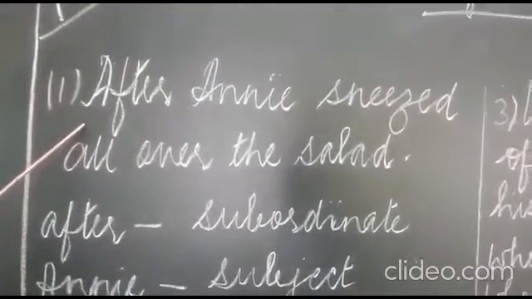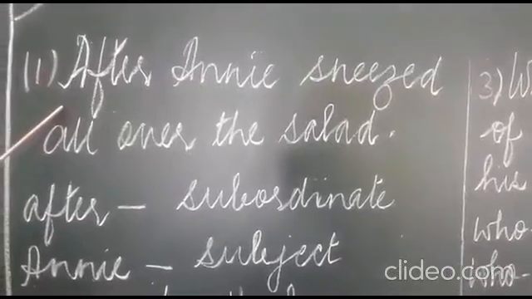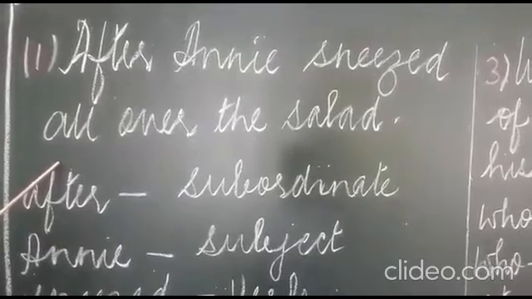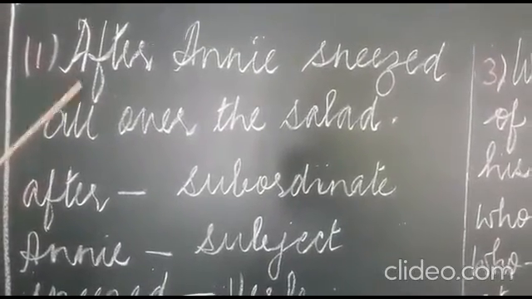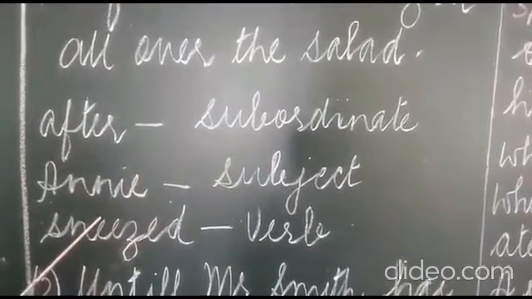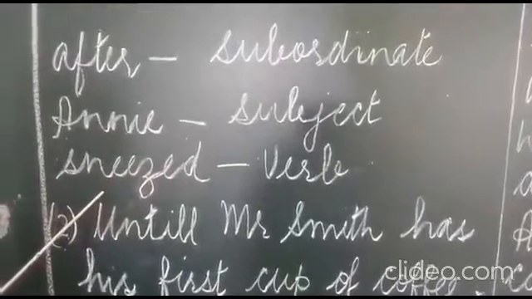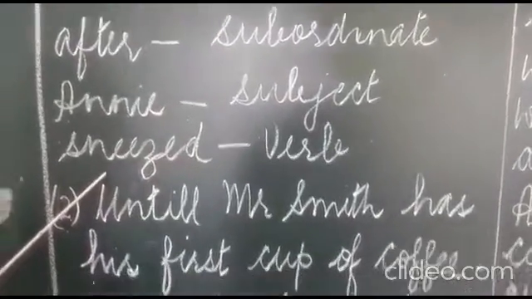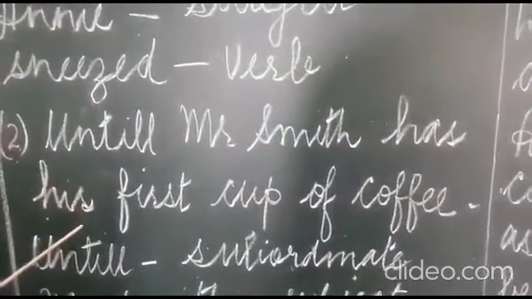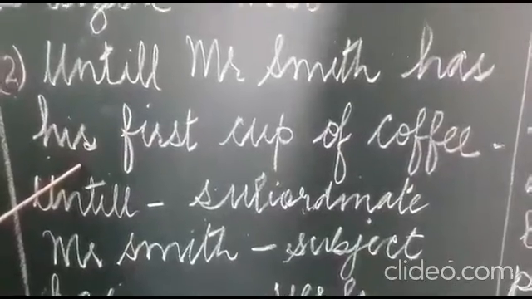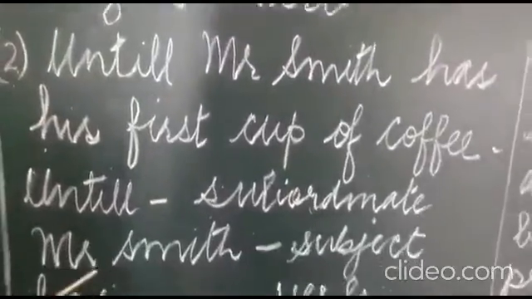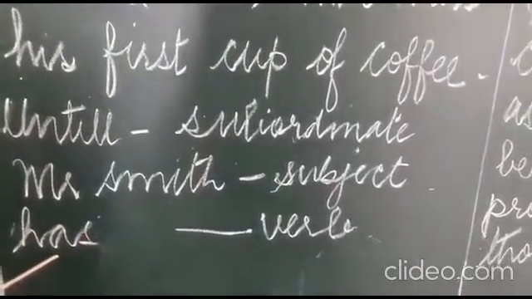First one I have written: after Annie sneezed all over the salad. Now, you know this is again a subordinate conjunction. After is subordinate, Annie is subject, sneezed verb. So you know this is a subordinate clause. Until Mr. Smith has his first cup of coffee. Until, again a subordinate conjunction. Mr. Smith subject and has verb.